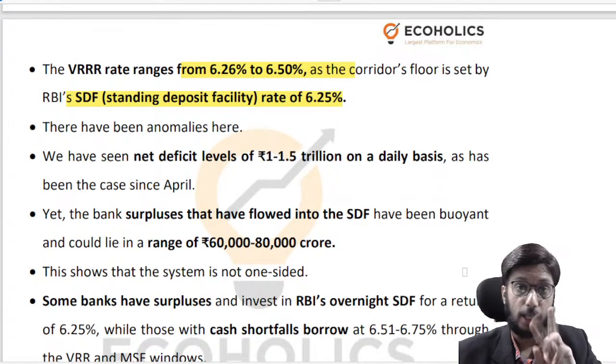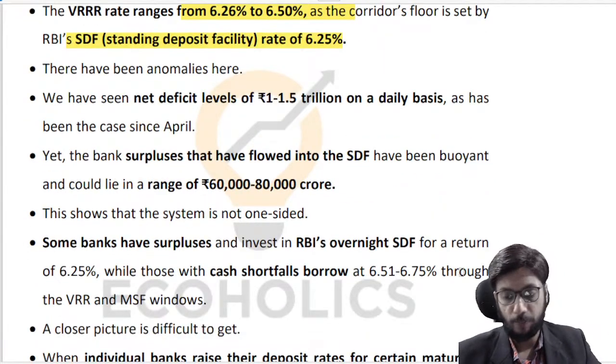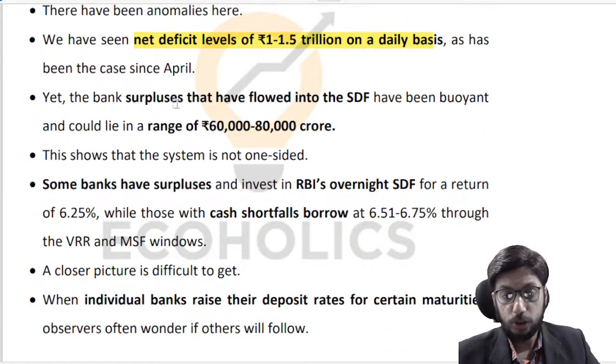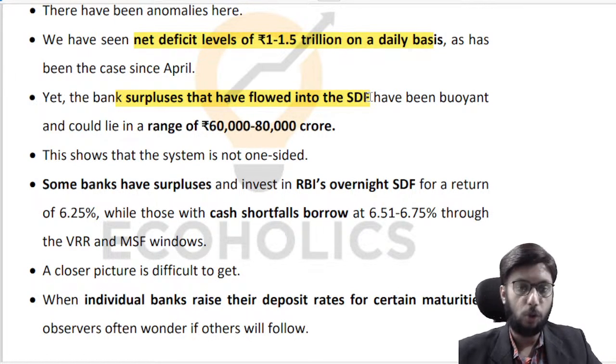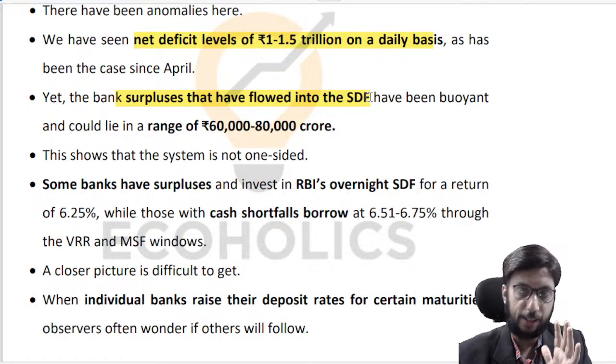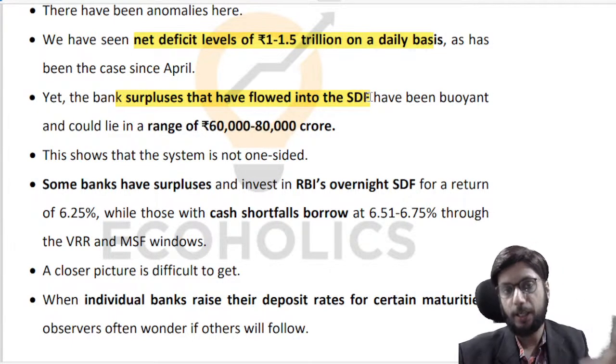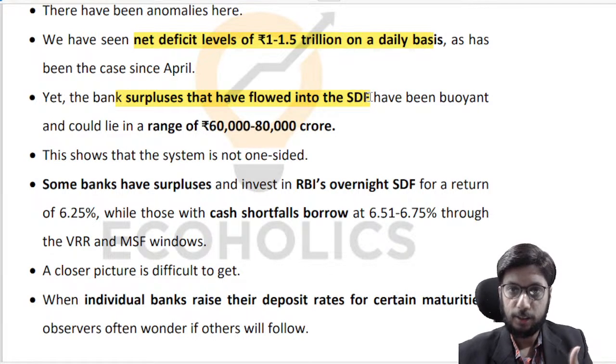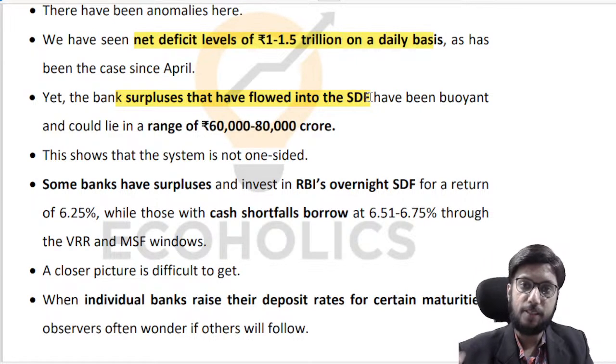So you see that there are two things which are simultaneously getting observed over here. First is that on a net deficit basis, there is a net deficit of 1 to 1.5 trillion rupees on a daily basis in the system. But at the same time, you see that there is a surplus amount of money coming into the standing deposit facility. So there is a net deficit at an overall level, but funds are still coming into the SDF. That means certain banks have surplus funds of 60 to 80,000 crore together, and they are putting it into SDF. But on a net basis, there is a deficit.